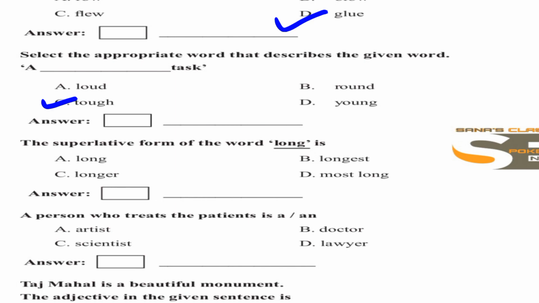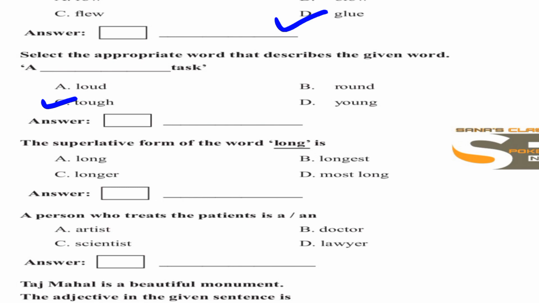Question number 7. The superlative form of the word long is... You must know what the 3 different types of degrees of comparison are before you do this. I will tell you: one is positive, one is comparative, and the last one is superlative. Positive is nothing but describing one person. Like, Rahim is tall. That is an example of a positive sentence.